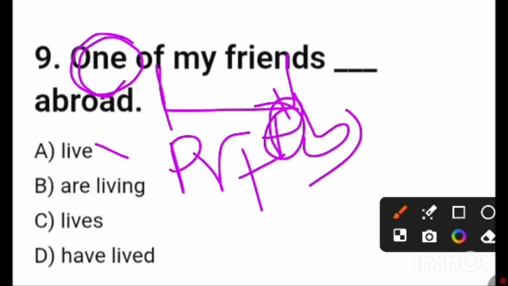So here, live is plural form, are living plural form, have lived plural form. Lives is the correct answer. One of my friends lives abroad.